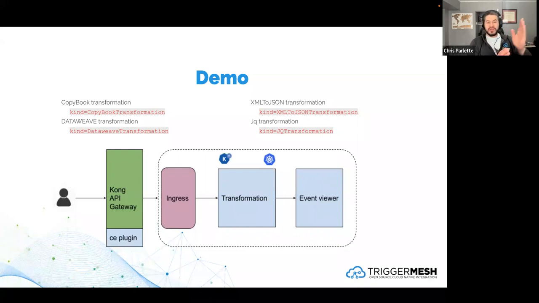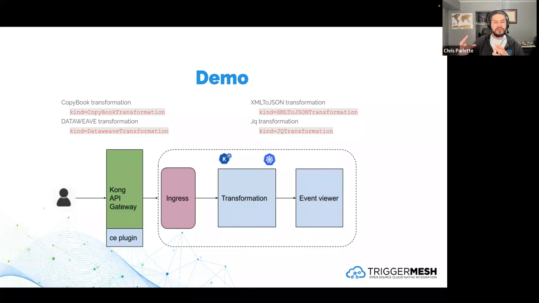So Kong API Gateway is going to receive the curl request and create that CloudEvent. It's going to come into the TriggerMesh API, and we're going to do a transformation. We're going to show a couple of different transformation pieces. And then our target, instead of being SQS or another queue, which is what you would normally do, is an event viewer. So we're going to see the output event, right?